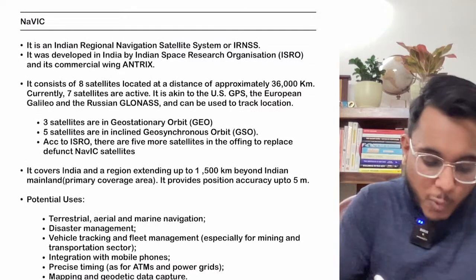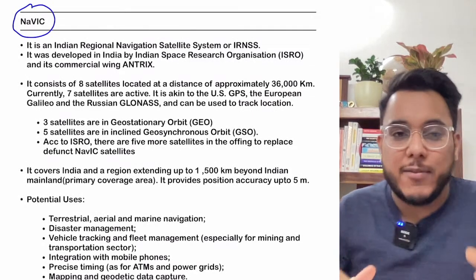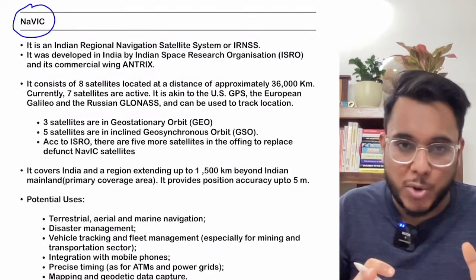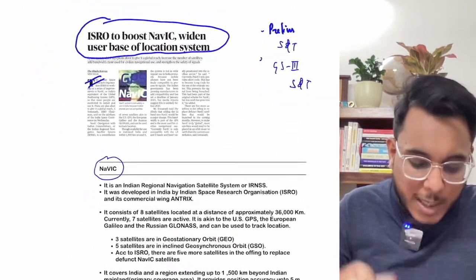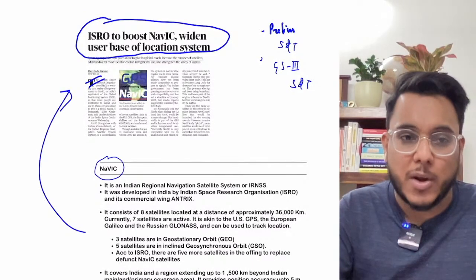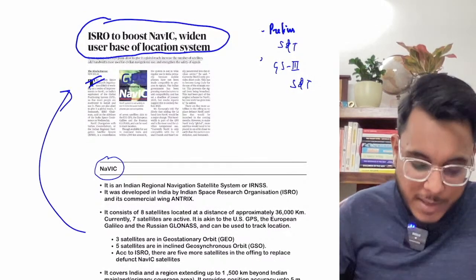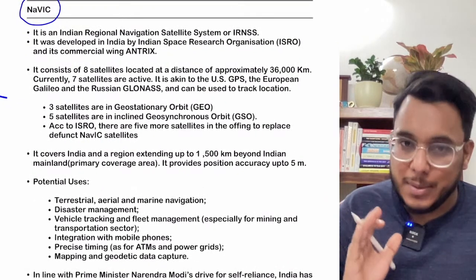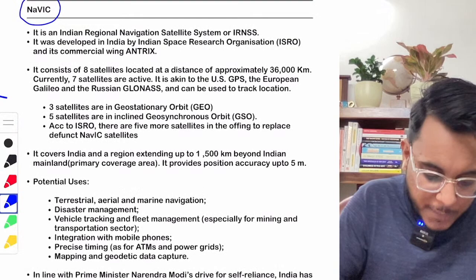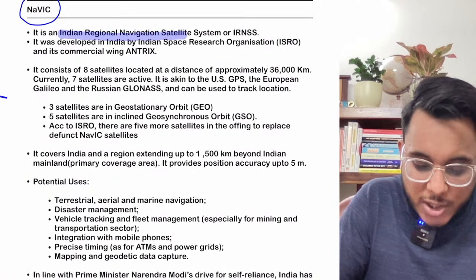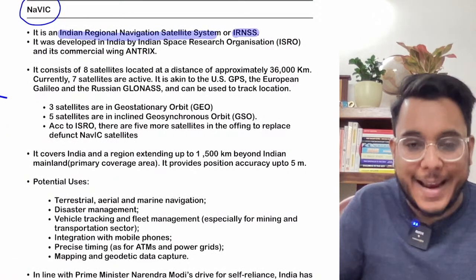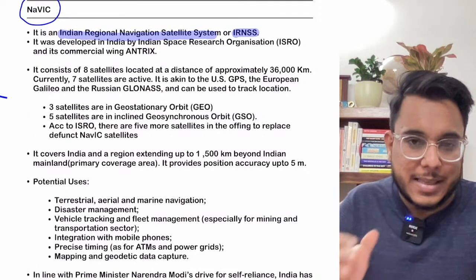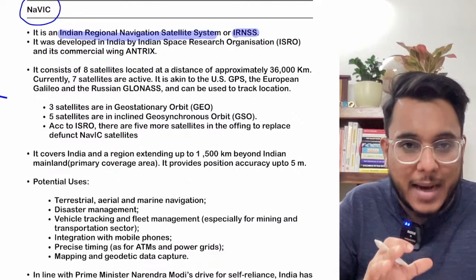So first of all, what do we understand by this Navic? I'll give you a little bit of a background, and from the scratch we'll see this particular issue, and then we'll actually be coming to what this present article is talking about. So first of all, let's take the background. Navic is a name that has been given to the Indian Regional Navigation Satellite System, IRNSS. So basically guys, the IRNSS is a location tracking system.